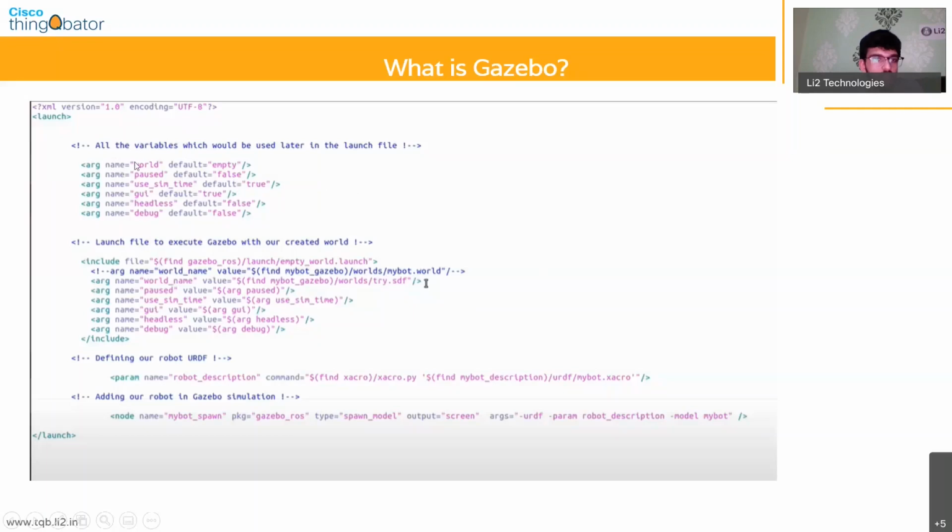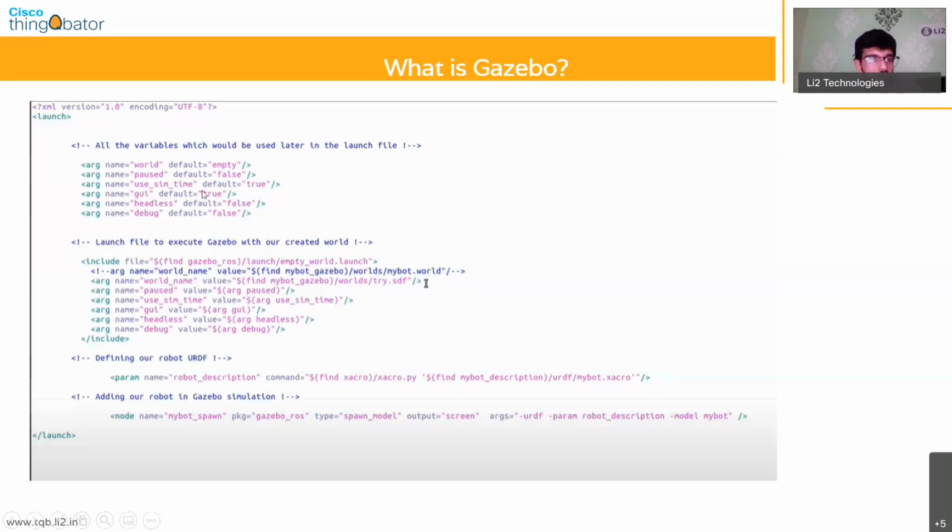So the first one is the world file, and we are defining an empty world. And then the paused argument here, when we say it's false, means that every time we run this launch file, the Gazebo simulator immediately starts without any delay. And use sim time equals true means that we'll be using the real time in order to measure how much time elapses.